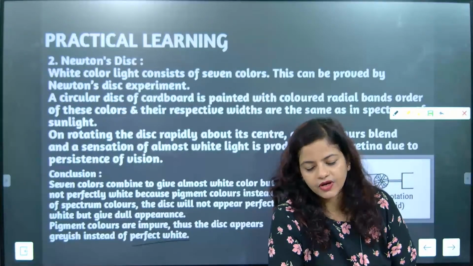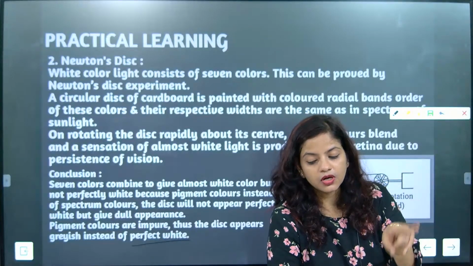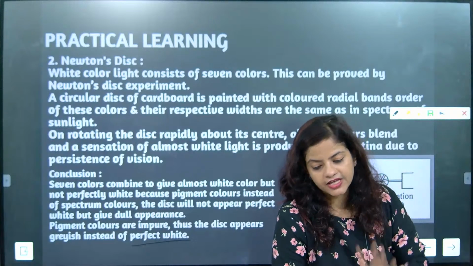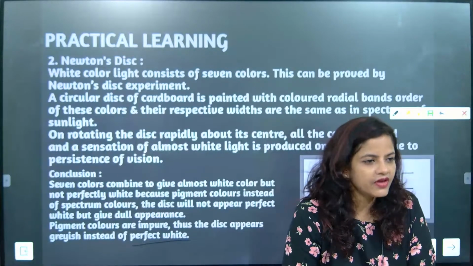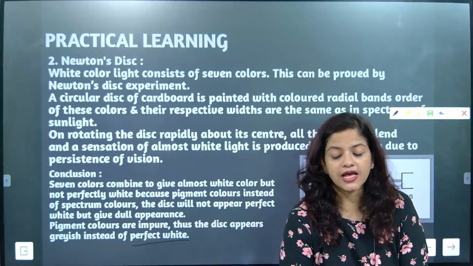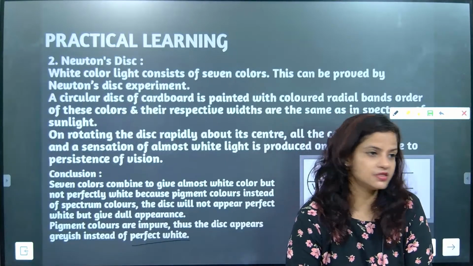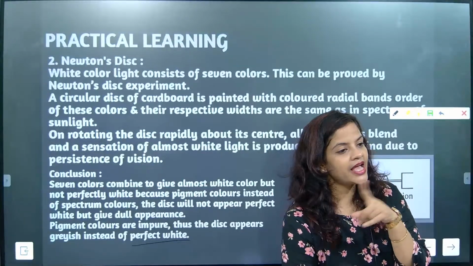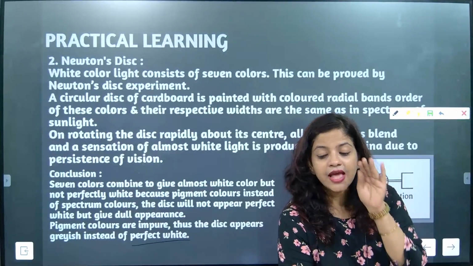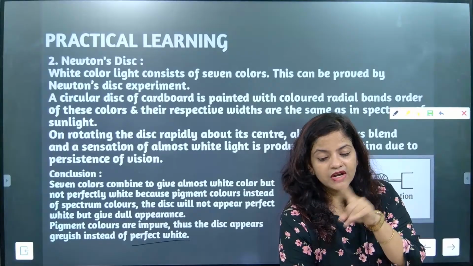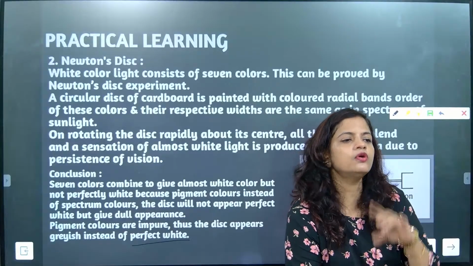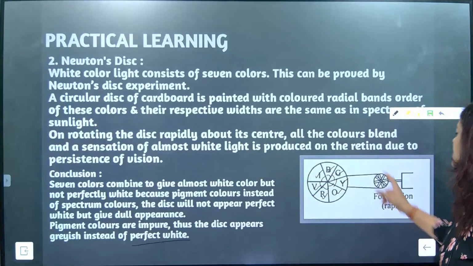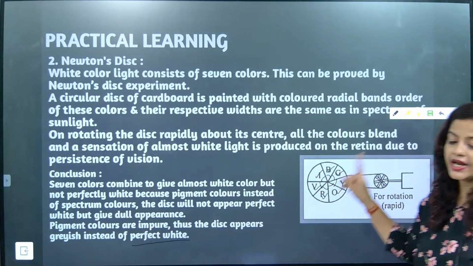So, listen everyone. What he has done is he took a circular disc. In that, he has made 7 equal sectors of the same angles. Understood? From the center, exactly how many has he made? 7. And in that he has colored 7 different colors, starting from red to violet. And then he allowed this disc to rotate fast.